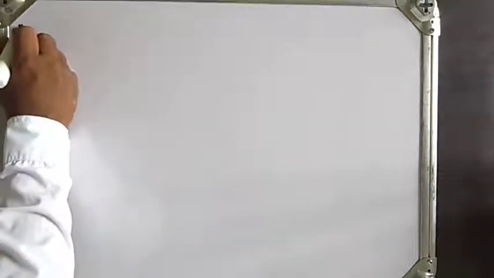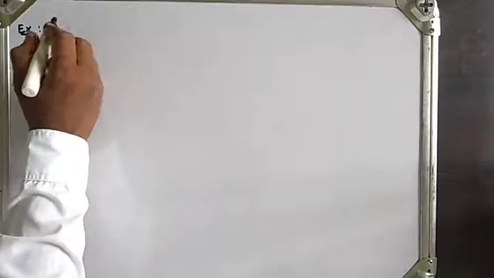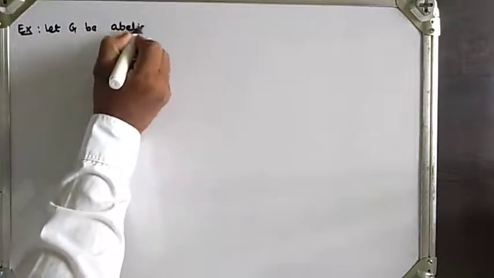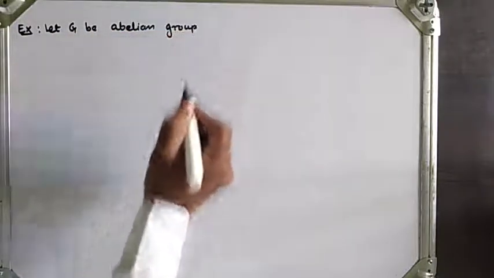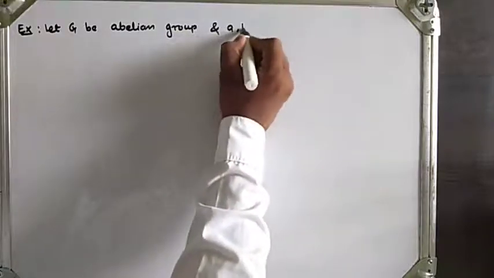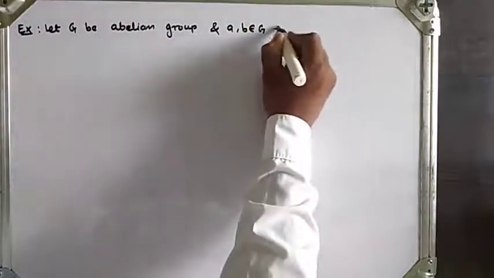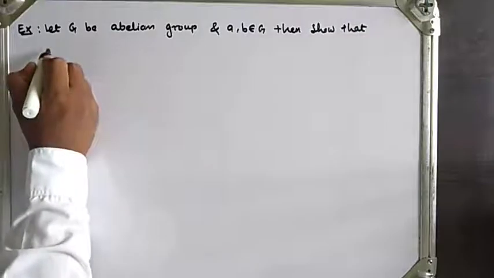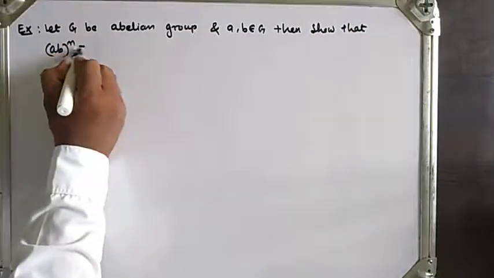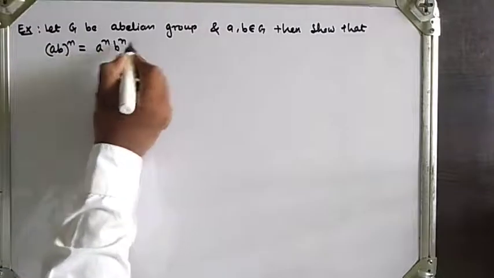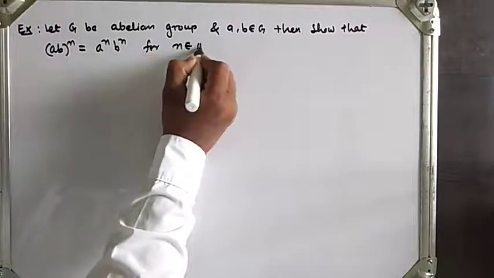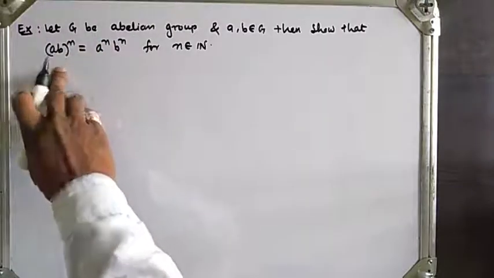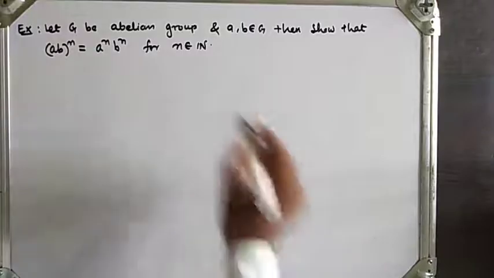So let's see an example. Let G be an abelian group and a, b belong to G. Then show that (a * b)^n = a^n * b^n for all n belongs to natural numbers. So we have to prove that (a * b)^n = a^n * b^n for n belongs to natural numbers.